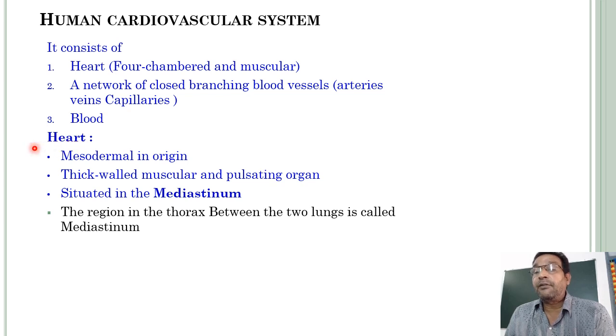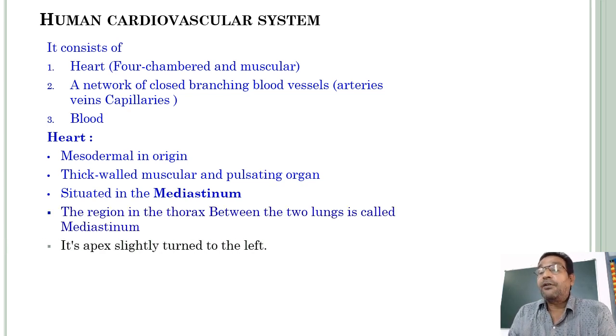So our heart is mesodermal in origin, a thick-walled, muscular, and pulsating organ. Pulsating organ means it can expand and it can contract. Such an organ is called a pulsating organ. And next, it is situated in the mediastinum. What is the mediastinum? It is nothing but a space in between the two lungs. The little space in our thoracic cavity between the two lungs is called the mediastinum. So in that mediastinum, our heart is located.